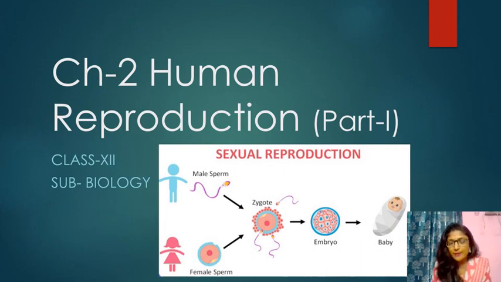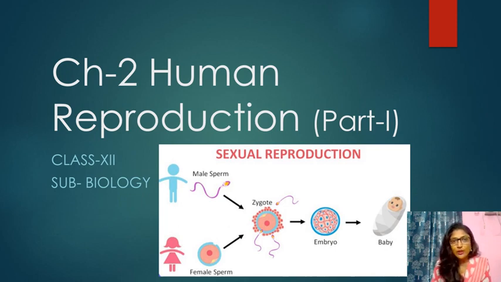In this particular chapter we will discuss the process of reproduction in human beings. We know that we human beings are sexually reproducing organisms. We all give birth to our child, so that process is called viviparous. So we are viviparous organisms.